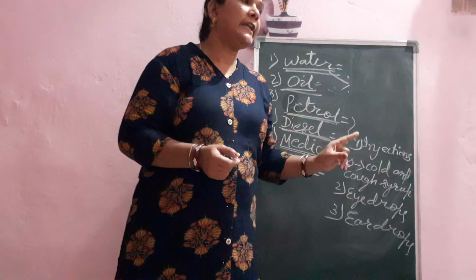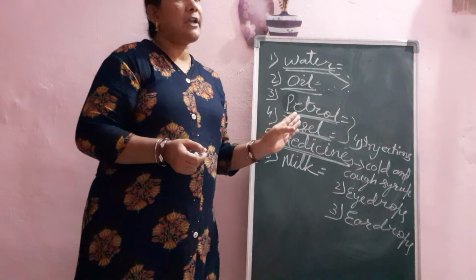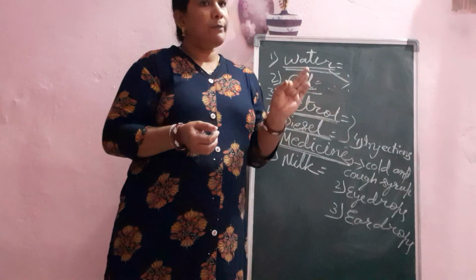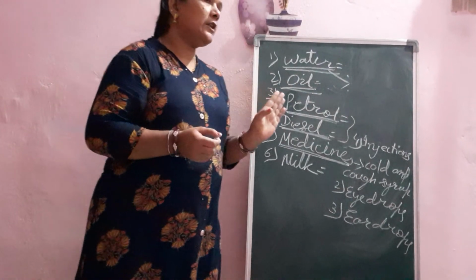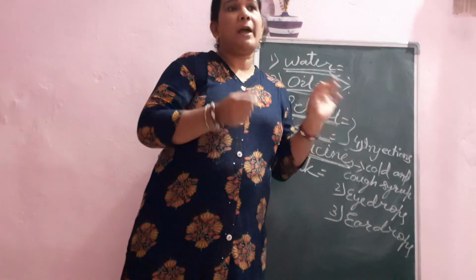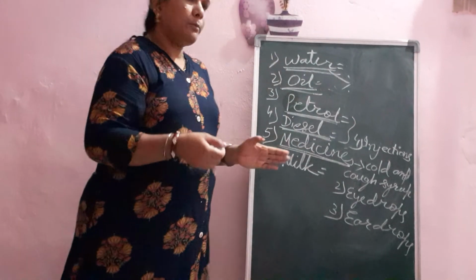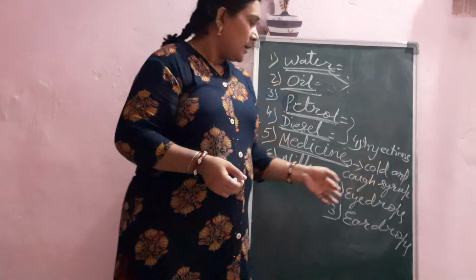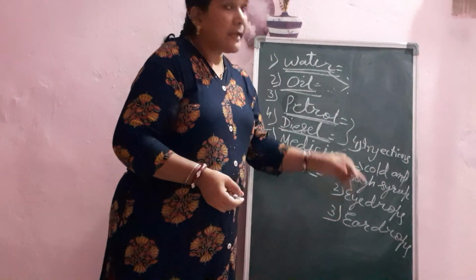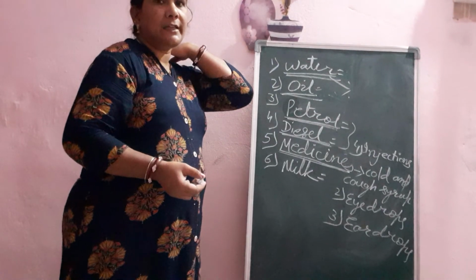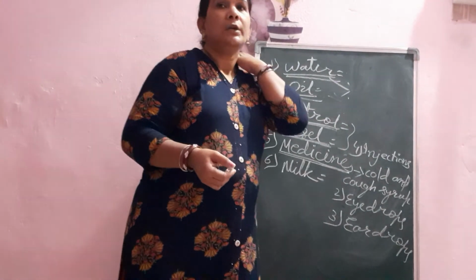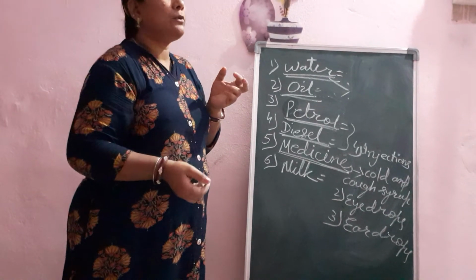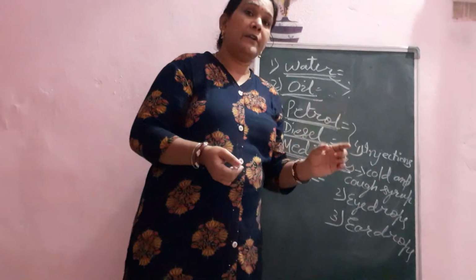For small children, the doctor always prescribes 1 milliliter to 5 ml, and for elder persons 5 ml to 10 ml, not more than that. If you take more than that, maybe it is harmful for our body, you know already. That's why your parents always give you the medicine. If you take it yourself, maybe you will take more than that. So parents give it accordingly.